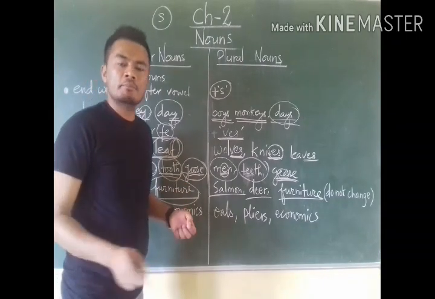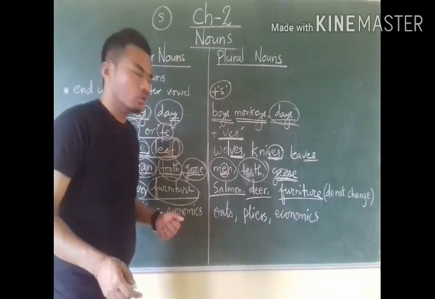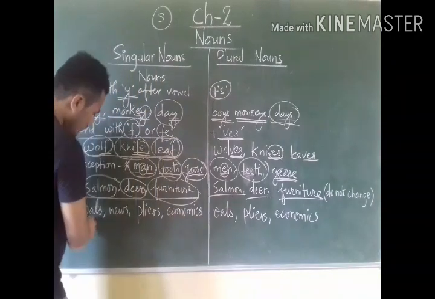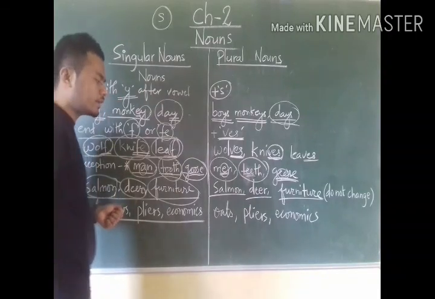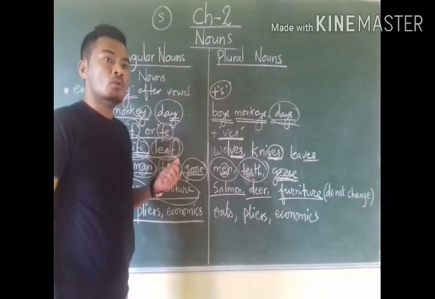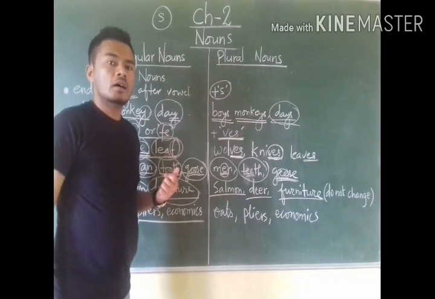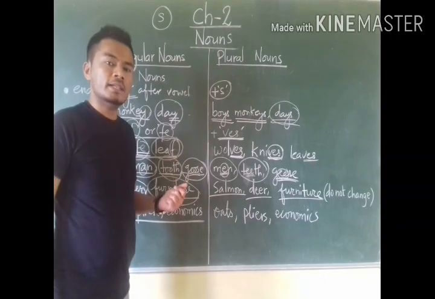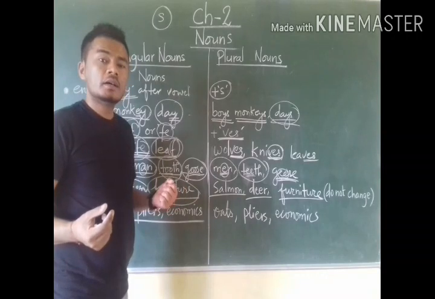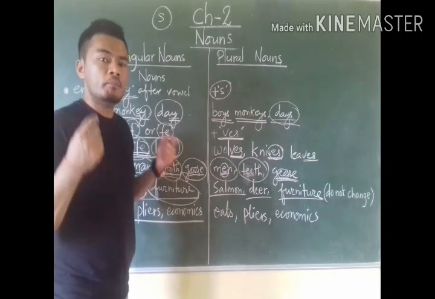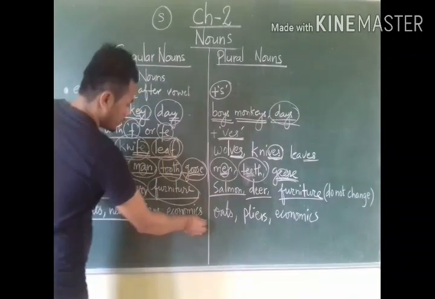We have some more examples in our book that we will go through. Understood? Now some other nouns. This is another exception: some nouns sound singular, and they are always used in a plural sense, or plural.